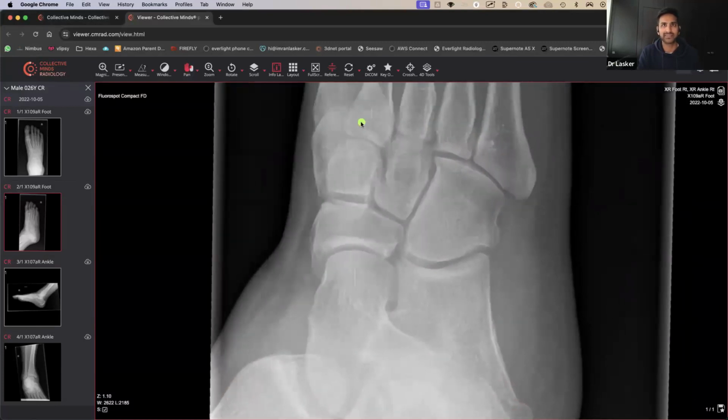So you have a Lisfranc ligament that kind of holds things in place. And if that gets torn, then you get everything sort of moving across and ending up causing a whole lot of issues. Sometimes you get navicular fractures, but this one looks very nice. Doesn't look like there's any fracture there.